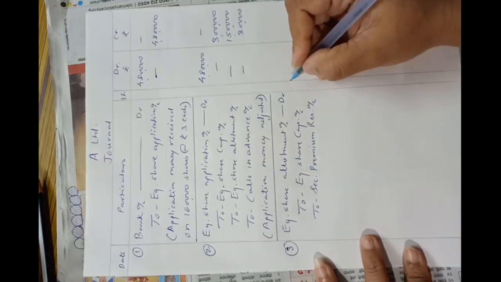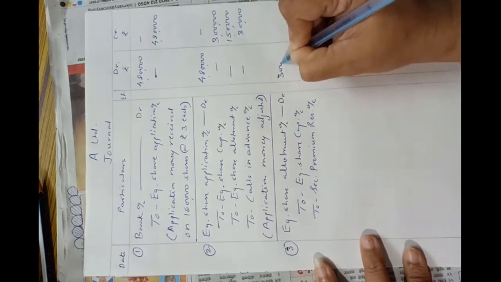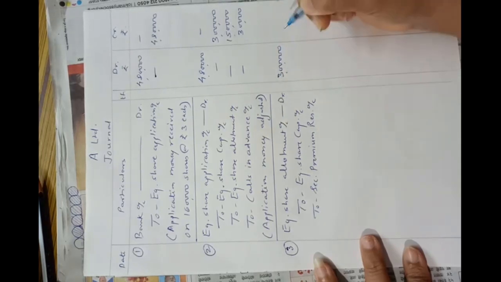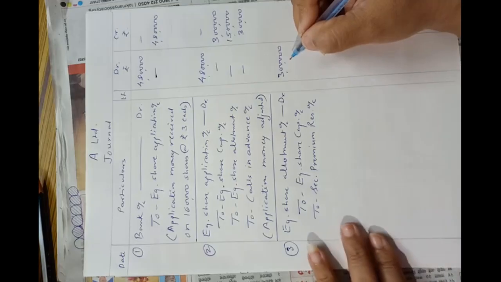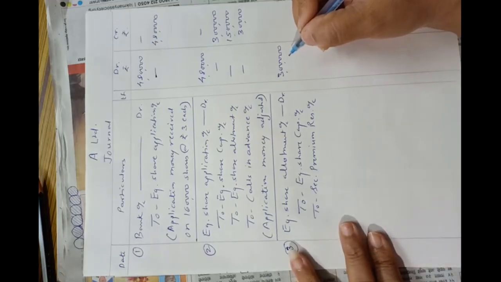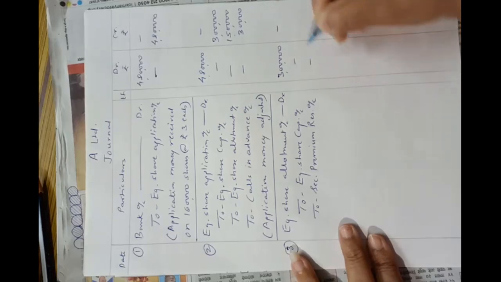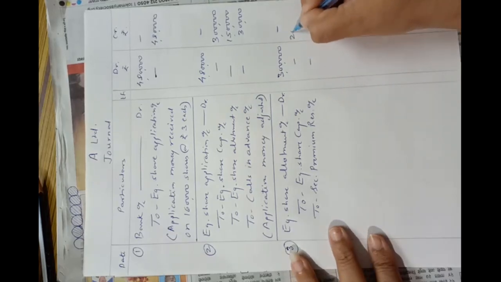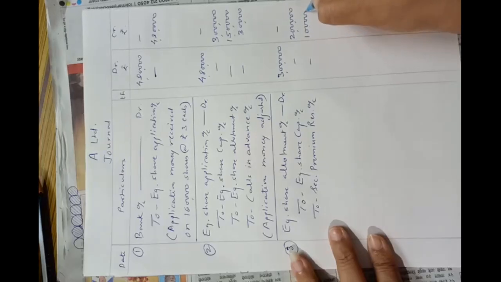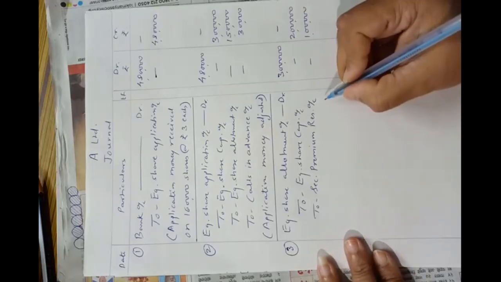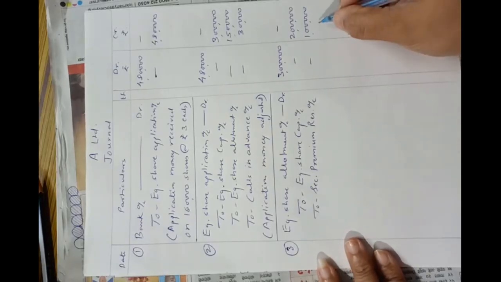Okay, and the amount is 3 lakhs, that is 1 lakh shares into rupees 3. From that amount 1 lakh shares into 2, that is 2 lakh is of share capital and 1 lakh is of security premium, that is 1 lakh shares into rupee 1.